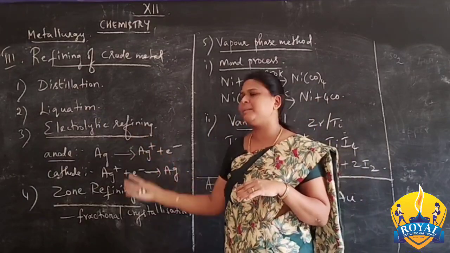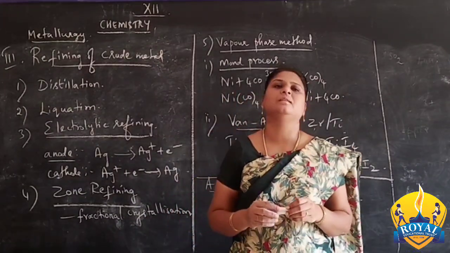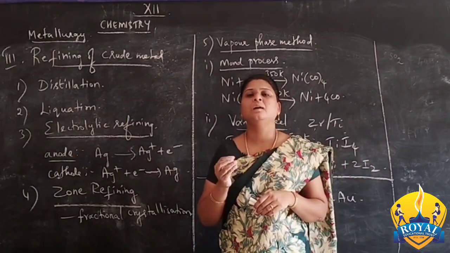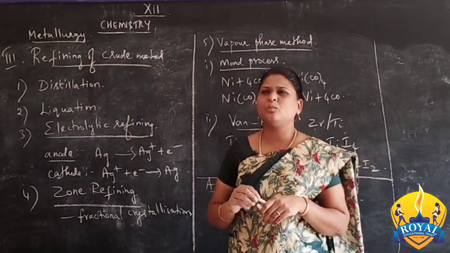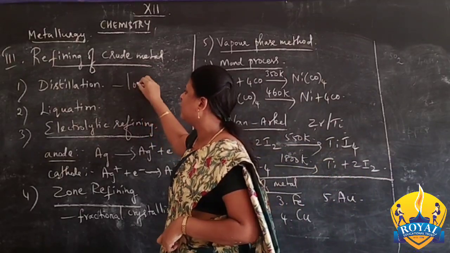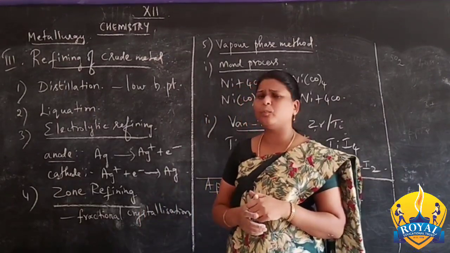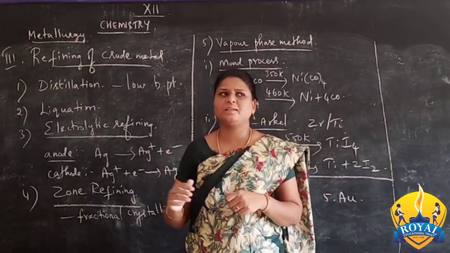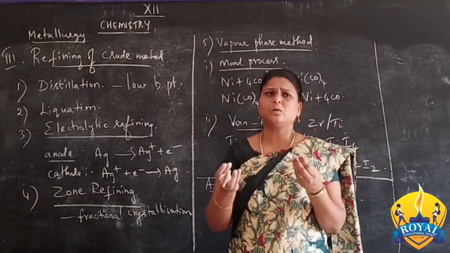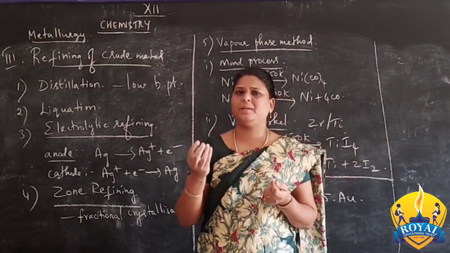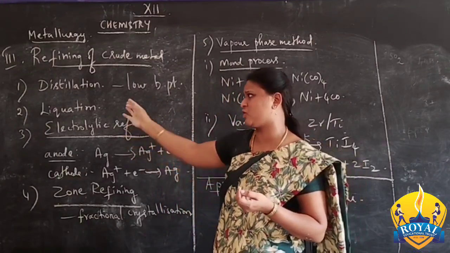So many methods are adopted. Today we are going to see what refining processes are adopted to purify the metal from the crude form. The first one is the distillation process. Mostly this distillation process is used for low boiling point volatile metals. For low boiling point metals, for the refining process, this distillation process is adopted. What is distillation? The crude metal is heated and it melts and evaporates, then we conduct the vapor and now we get the purified form. That is called the distillation method.